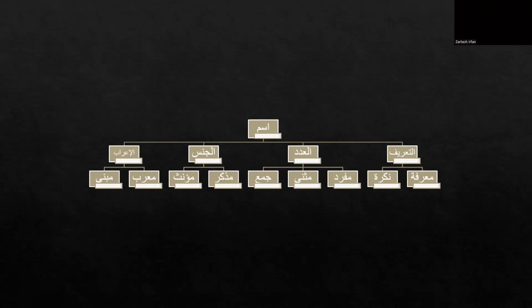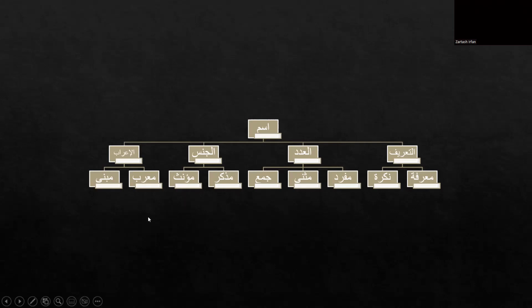So the next one is al-adad. Al-adad means the number. It can be mufrad, musanna, or jama. Mufrad is the singular nouns. Musanna are the dual nouns, and jama are the plural nouns in Arabic. Then al-jins. Al-jins is the gender of the noun, and it can be masculine or feminine. That is muzakkar and muannas.